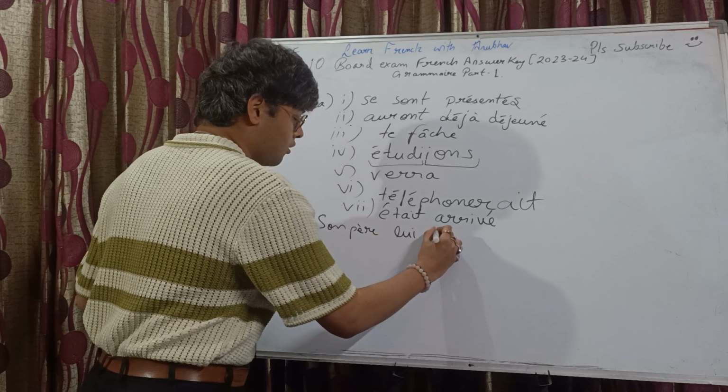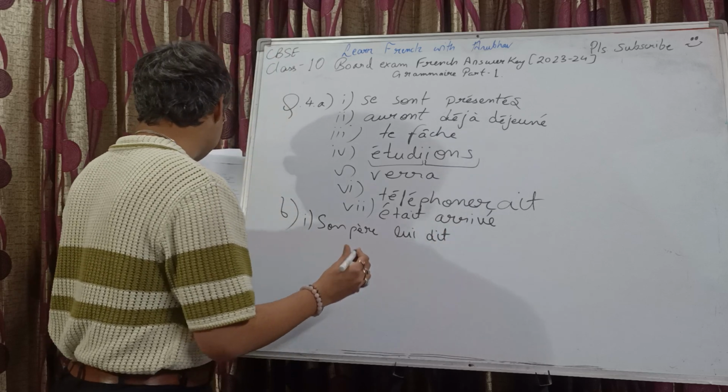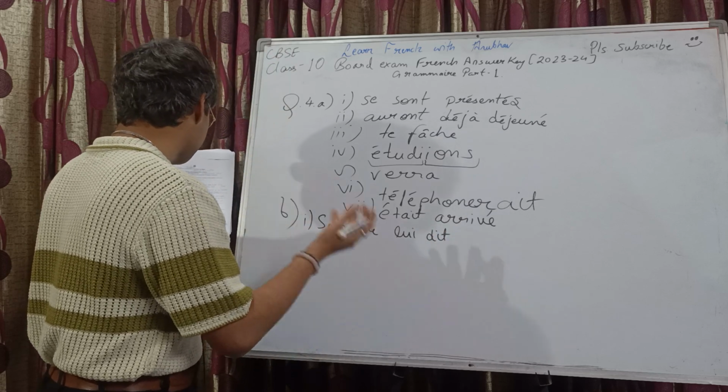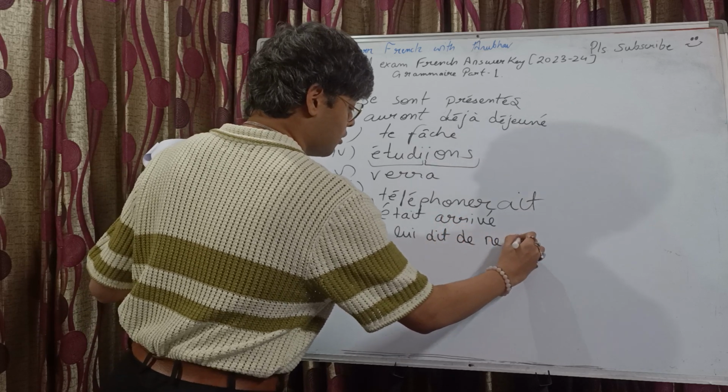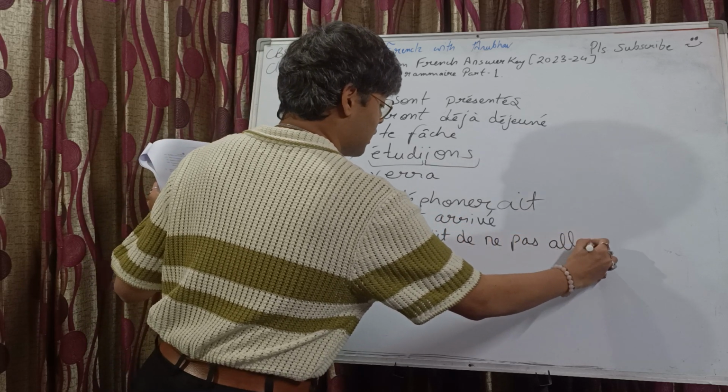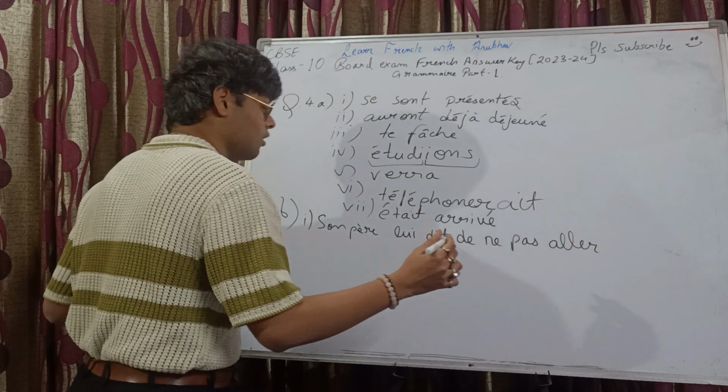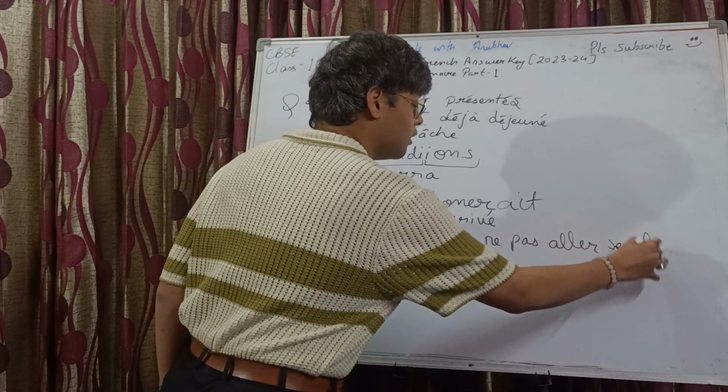Son père lui dit de ne pas infinitive and then the rest of the sentence. Dit de ne pas aller seul. To not go alone. Okay.